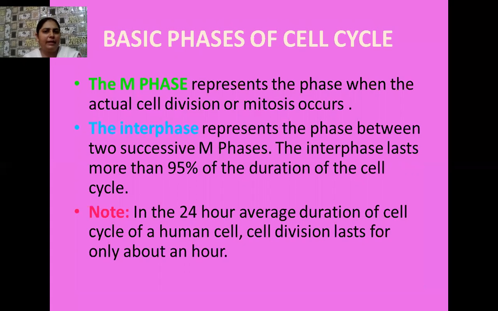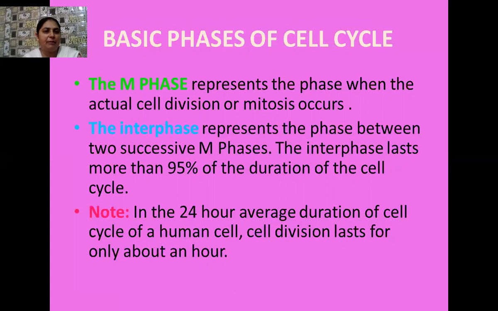Okay students, here I have written the basic phases of the cell cycle. I have explained so many times. M phase here stands for mitosis phase, which is actually the phase of cell division. Interphase represents the phase that is between two successive M phases. Whenever an organism takes birth, it enters its growth period, which is the vegetative period.